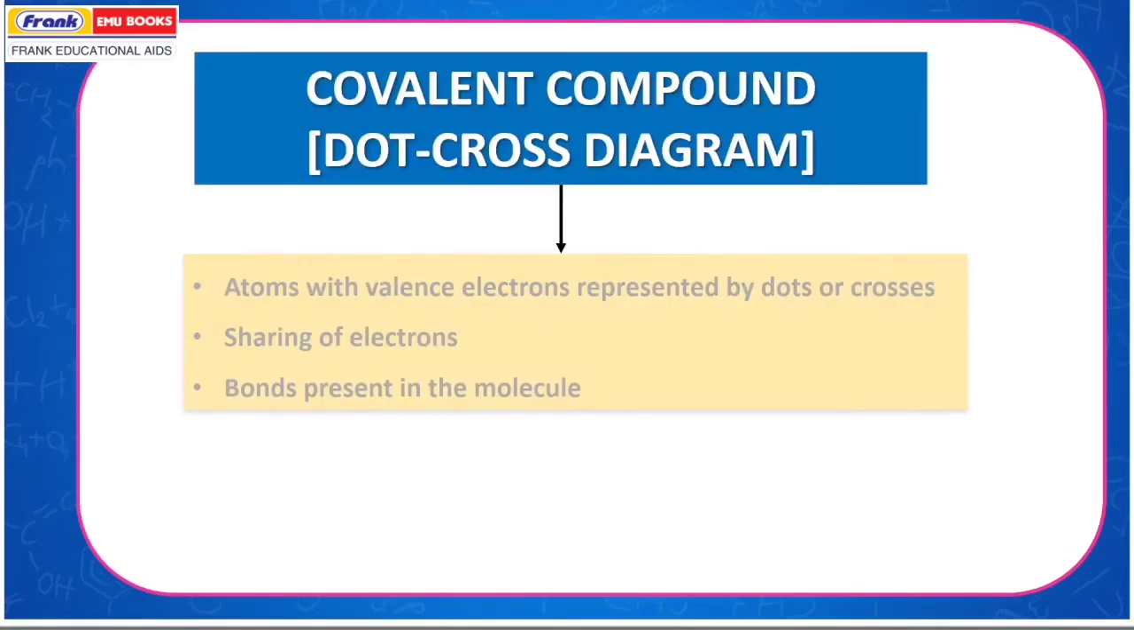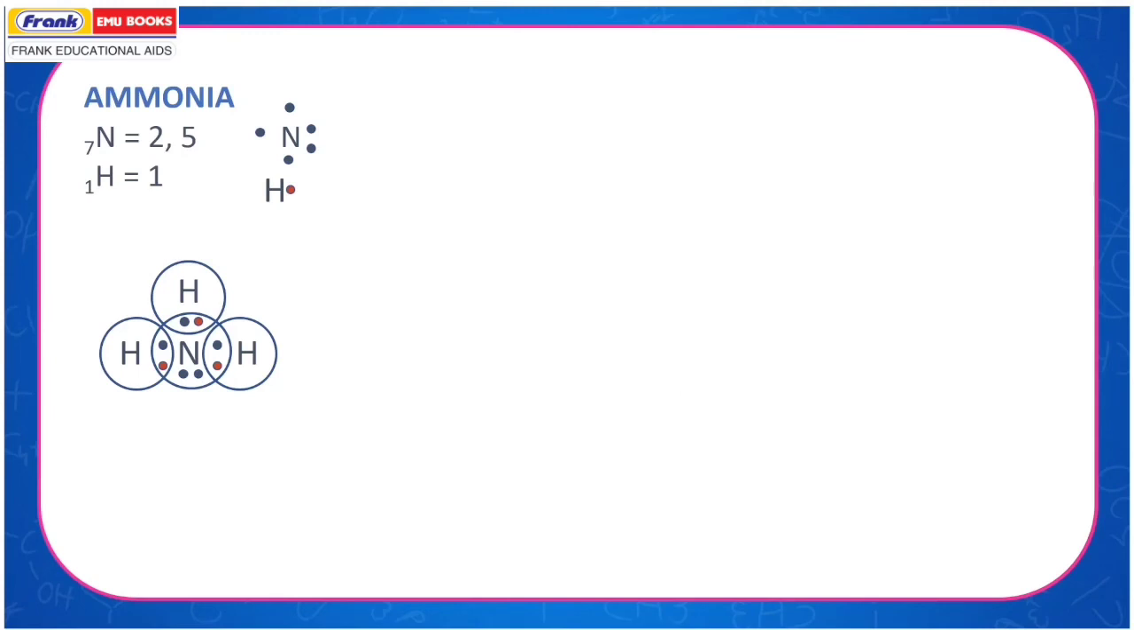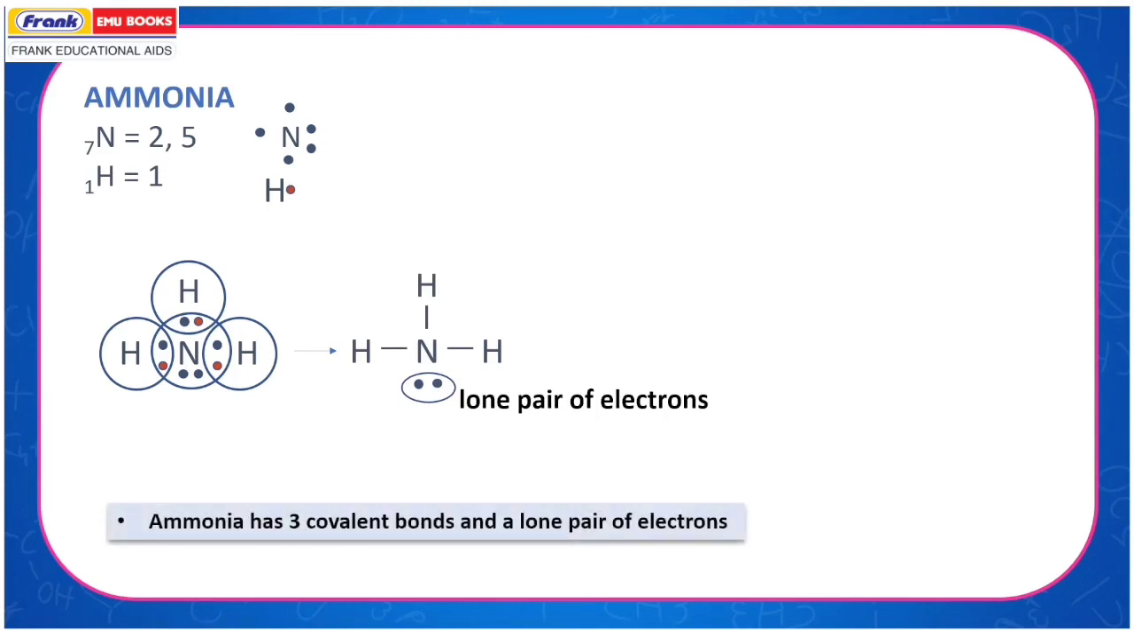Covalent compound dot cross diagram. Atoms with valence electrons represented by dots or crosses. Sharing of electrons. Bond present in the molecule. Example: ammonia. Nitrogen, atomic number 7, has configuration 2,5. Hydrogen, atomic number 1, has configuration 1. Nitrogen has 5 electrons in its outermost shell. 3 atoms of hydrogen share 1 electron each, which leads to completion of the octet of nitrogen, and the compound formed is NH3, where nitrogen has 1 lone pair of electrons. Ammonia has 3 covalent bonds and a lone pair of electrons.